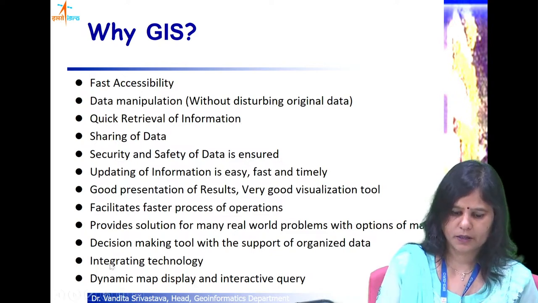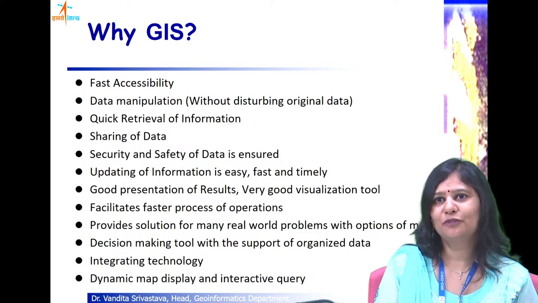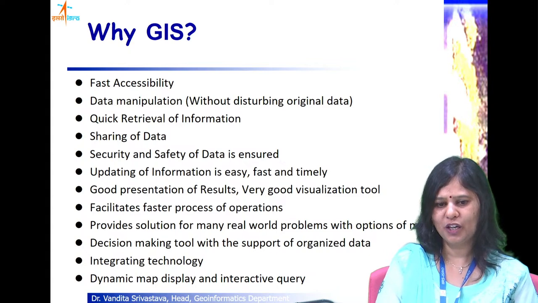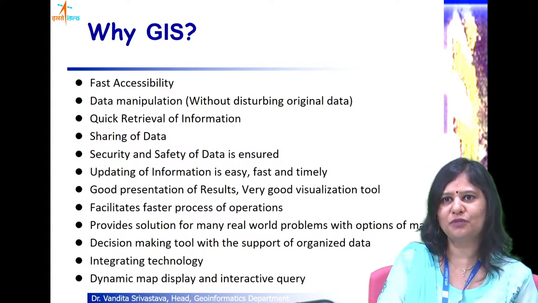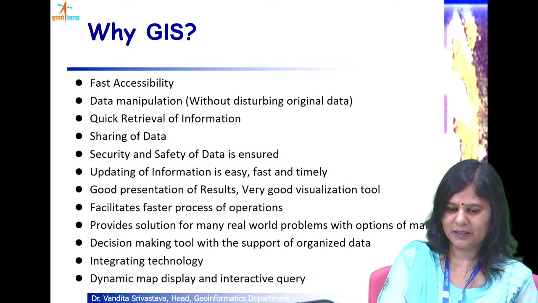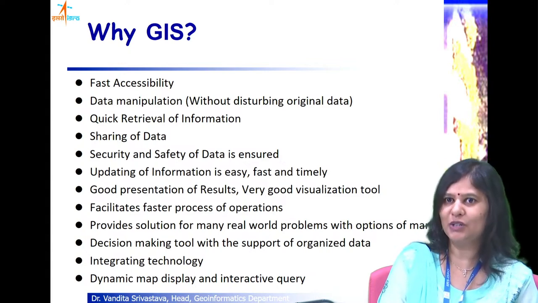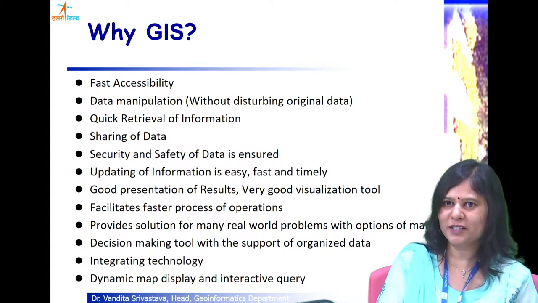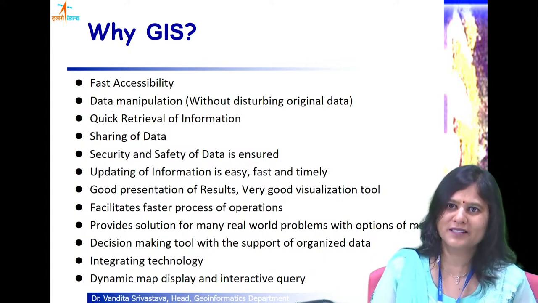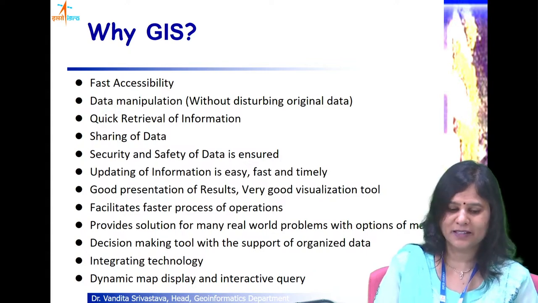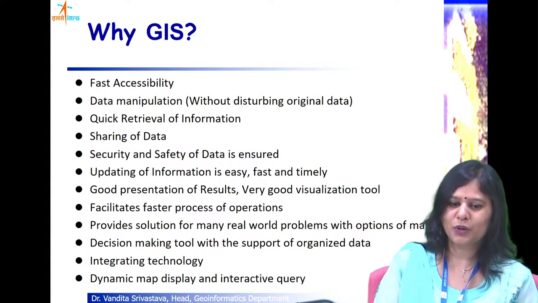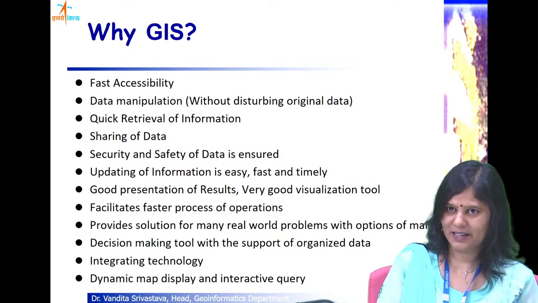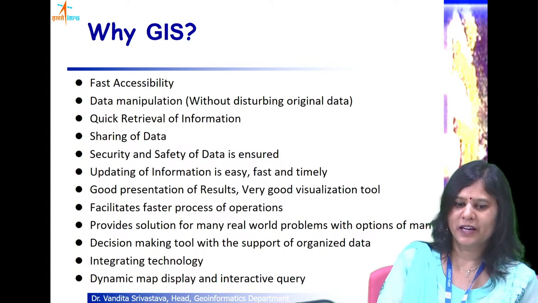So now, why to use GIS. With all the background that I gave to you, if we try to answer this question why, it is actually too primitive in current times, when we have understood the use of ICT technologies and geographic information. We are all using GPS in our mobile phones, as well as cameras in our cars. So I hope you will all get convinced with me that GIS provides fast accessibility to information.